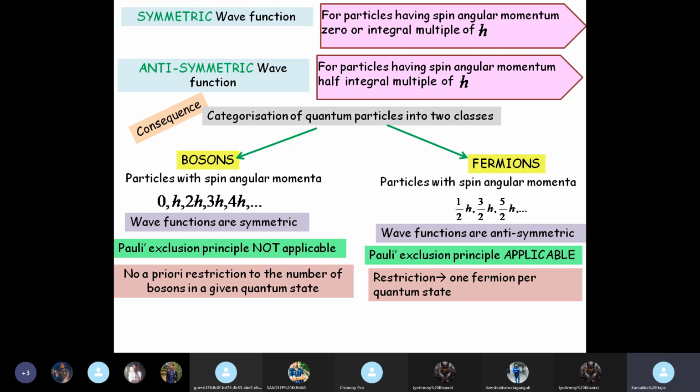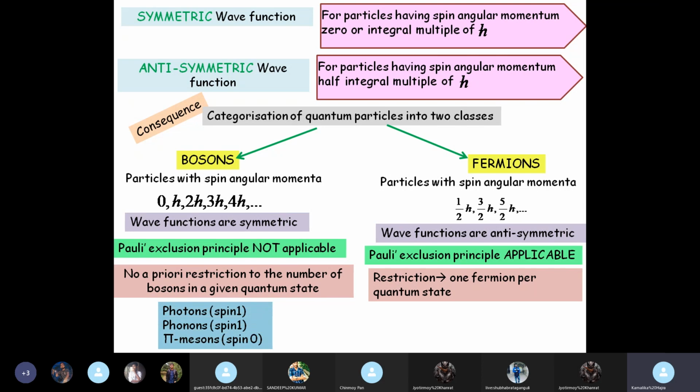Only one fermion per quantum state. So fermions are not friendly. Bosons are friendly. Bosons share space with other bosons, but other bosons only. Fermions do not share space with other fermions. If there is one quantum state, only one fermion will reside there. It will not allow any other fermions to come there.